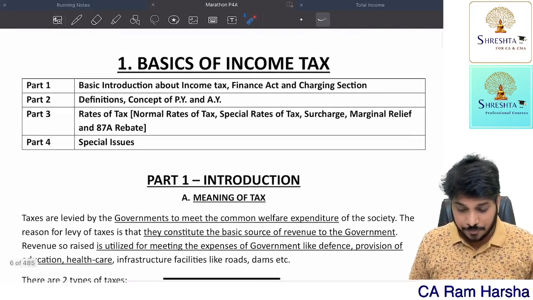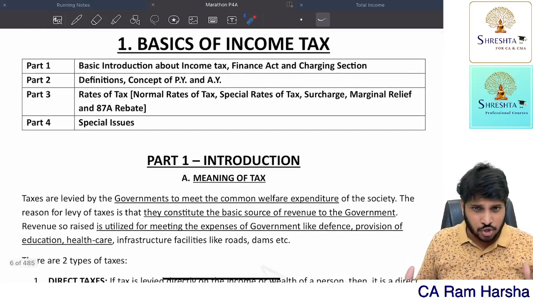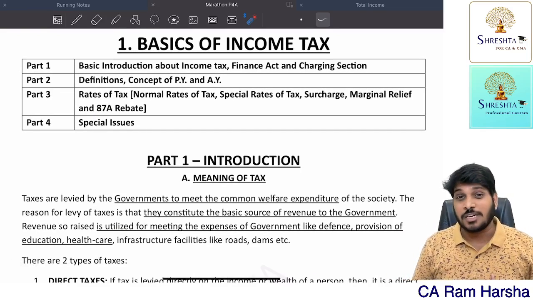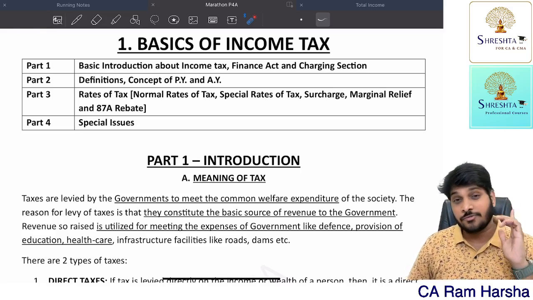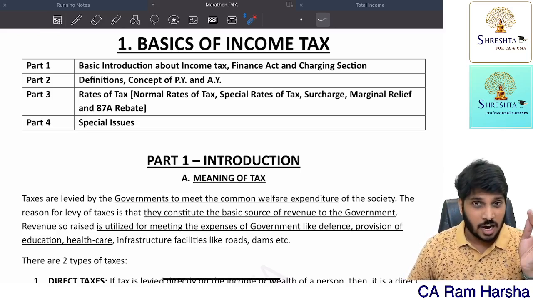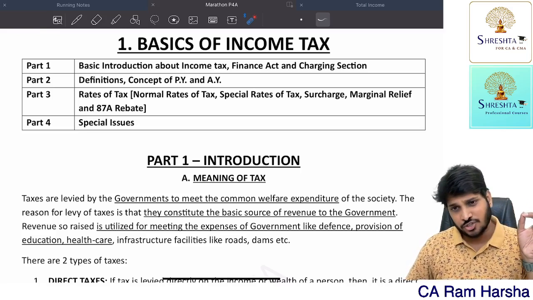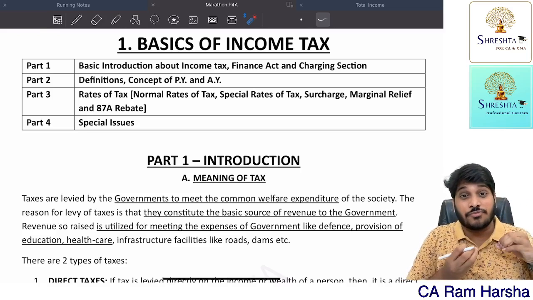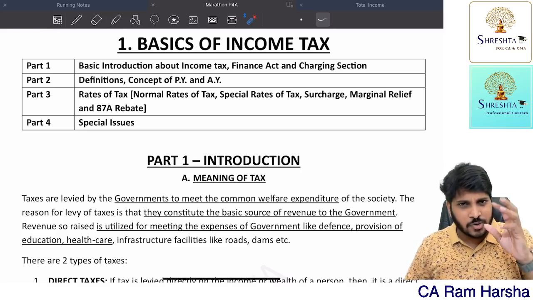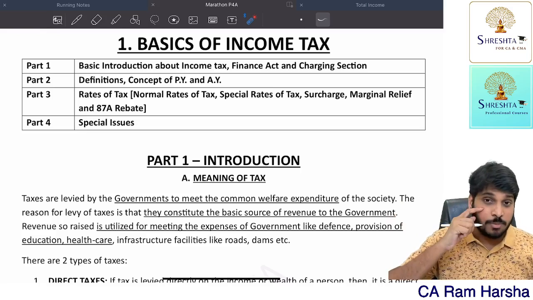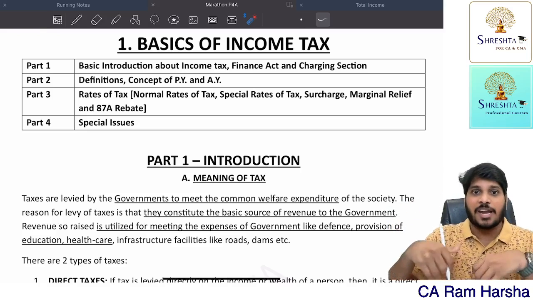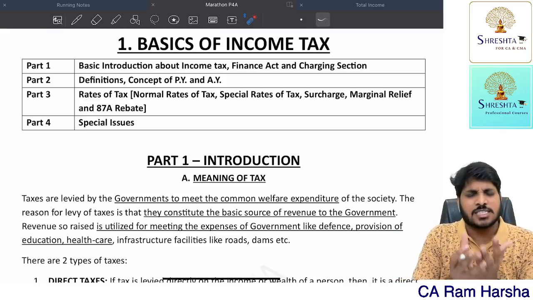Now that's it. So we have various issues in the basic concepts itself. We know assessees are of multiple types: individual, HUF, partnership firm, LLP, society, local authority, artificial judicial person, company. These are all various types of assessees under income tax law, and all of them earn income in 1 year. On that, the tax will be computed and paid, and IT return will be filed in the next year. That next year is called the assessment year.